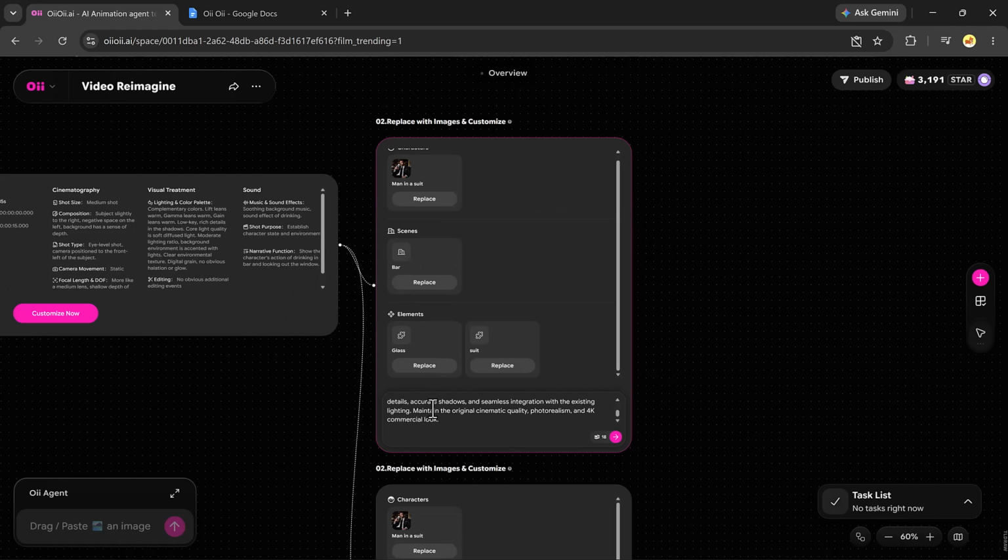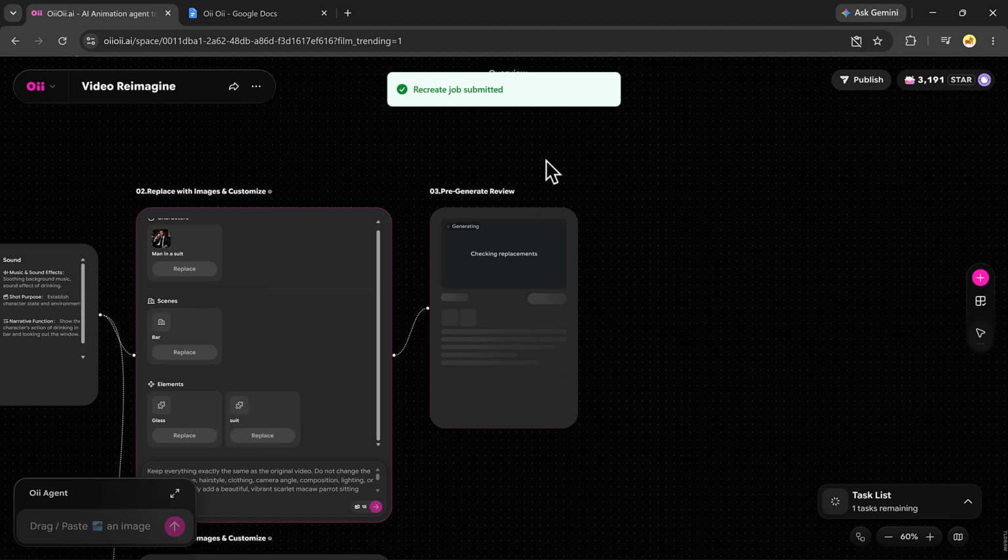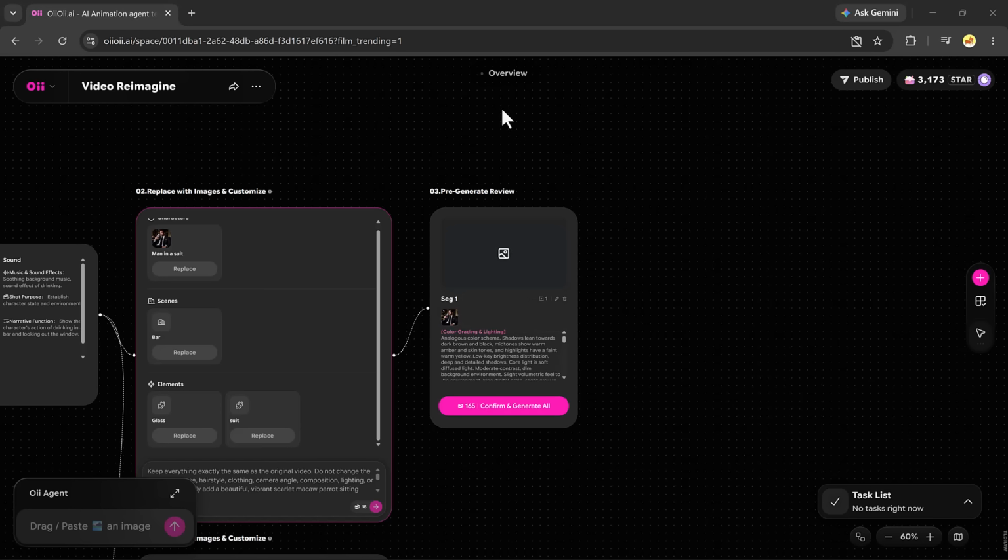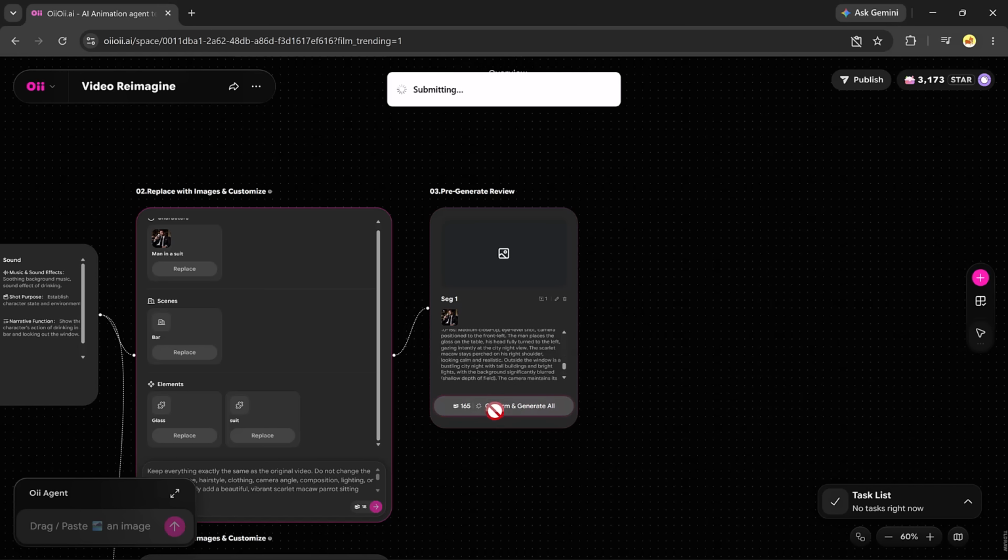For example, I'm using a video of a man sitting in a bar. My prompt is, keep everything exactly the same as the original video. Only add a beautiful, vibrant parrot sitting on the man's shoulder. After entering the prompt, click Generate. The AI will process your request and create updated scene details, including the lighting, color grading, and visual prompts. Finally, click Generate All to render the complete video.